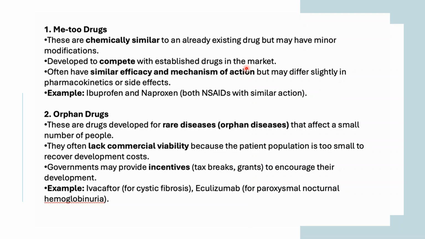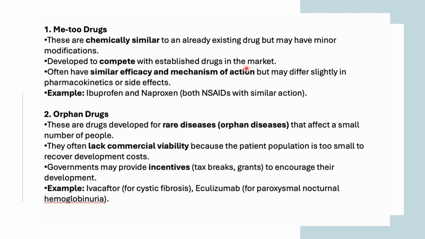So second is the orphan drugs. Also, we have discussed this. So, what are these orphan drugs? So these are the drugs that are developed for rare diseases, that is orphan diseases. Also, we can call it that affect a small number of people. So these drugs are developed for the rare conditions which happen in a small amount of people.